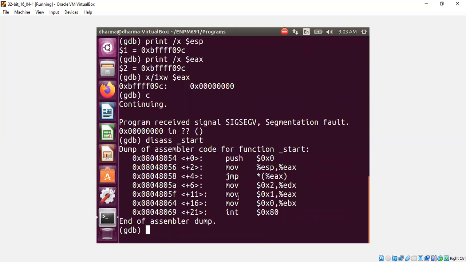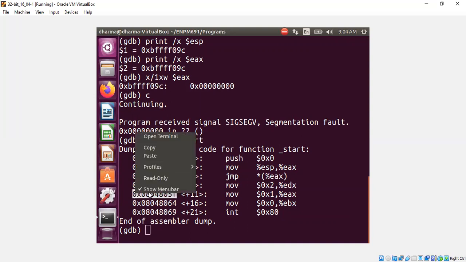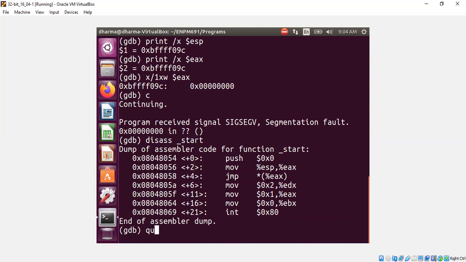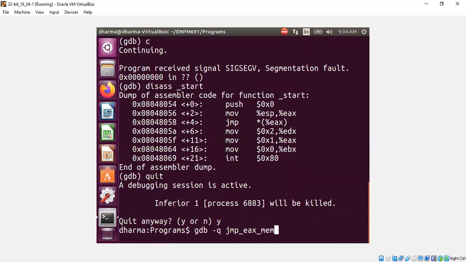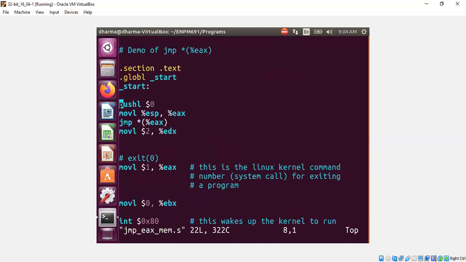So let's now replace that push statement by the content of something else. Suppose I don't want it to execute this statement. I want to replace it by this address. Let's try that. Hard coding the address is not a problem in my case because ASLR is not randomizing the address of the text region. Otherwise, this won't work. Now, you need to be sure that this address is a valid address.